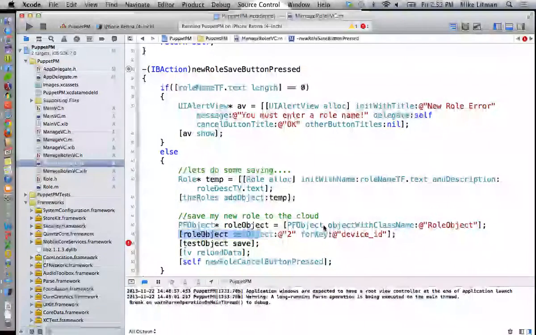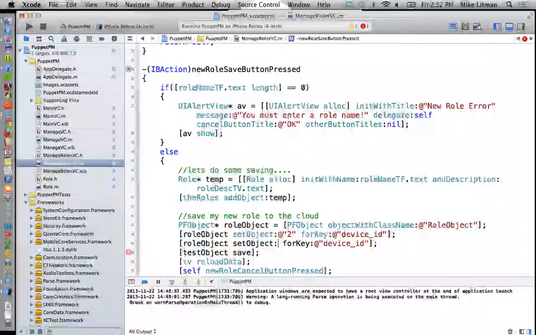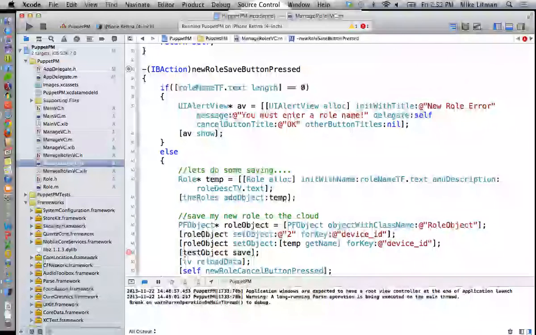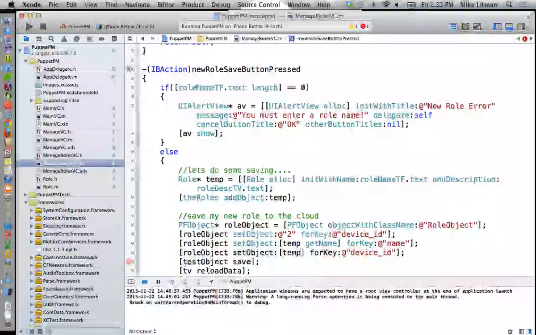Then we'll say role object set object temp get name for key name. And then set object temp get description for key DESC, like that, right? DESC. And then ultimately save our role object.